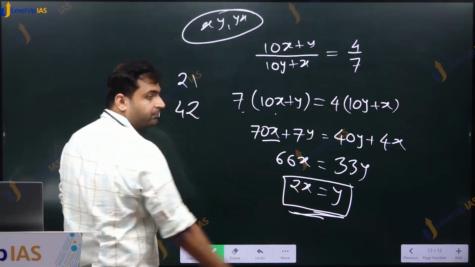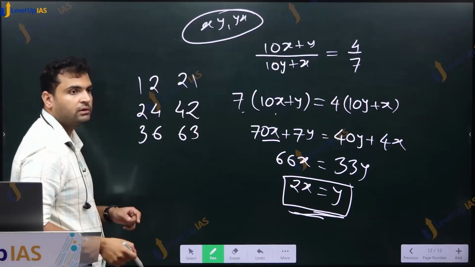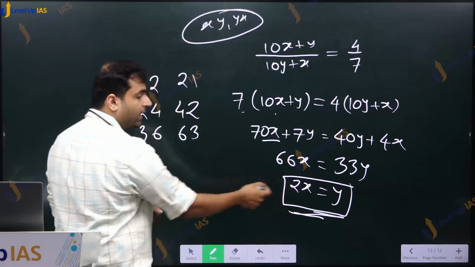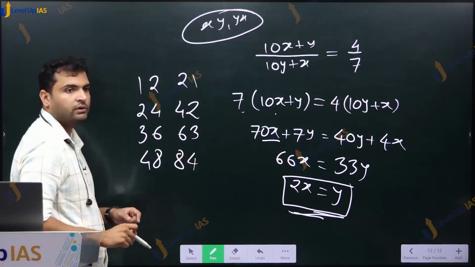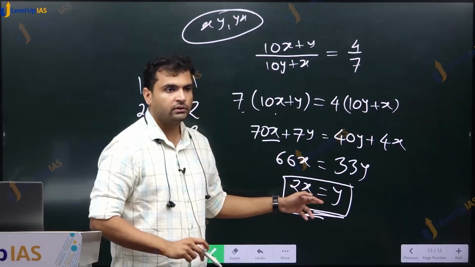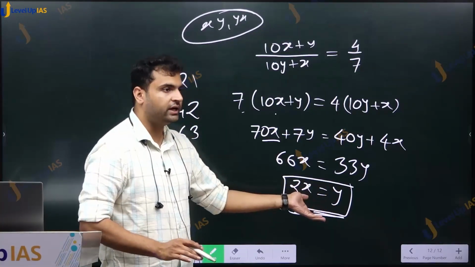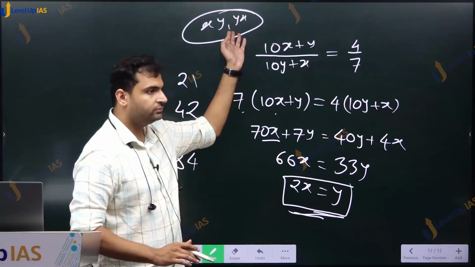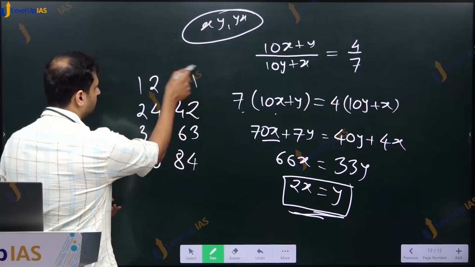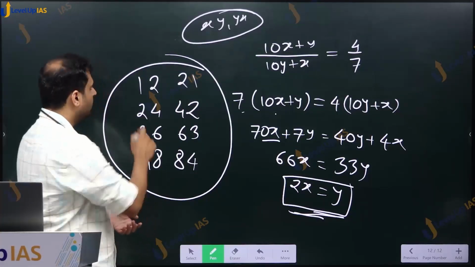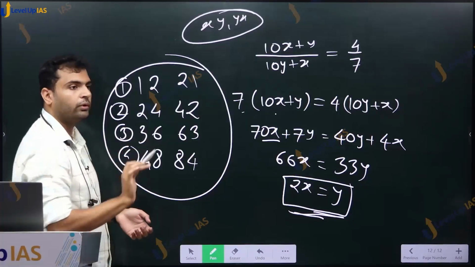If x is 3, y is 6. If x is 4, y is 8. If x is 5, y should be 10, but 10 तो digit है नहीं, we want digits, so y cannot be 10, so x cannot be 5. So these are the only possibilities, 1, 2, 3 and 4.